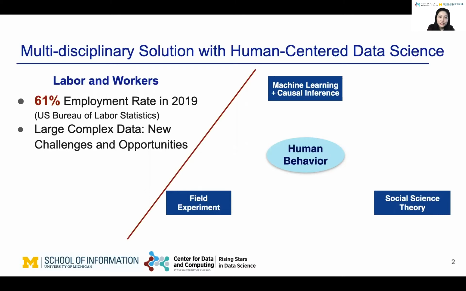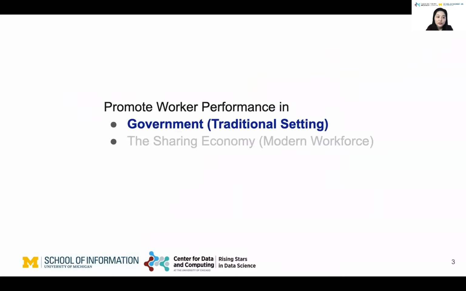In the modern era, the large-scale and high-dimensional data about demographics, human behavior, and context provide both new challenges and new opportunities for us to study worker performance. To address these challenges, we propose a human-centered data science framework combining machine learning and causal inference, field experiment, and social science theories. In this talk, I will illustrate with 3 examples in both traditional settings such as government and the modern workforce such as the sharing economy.